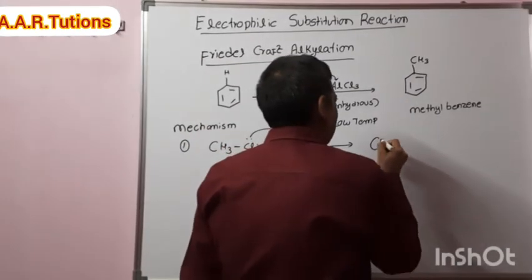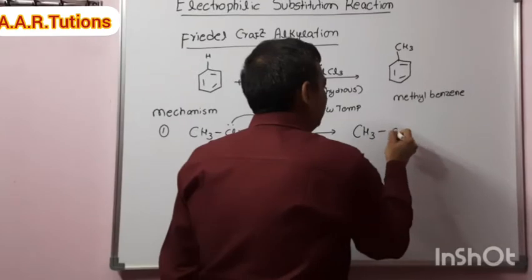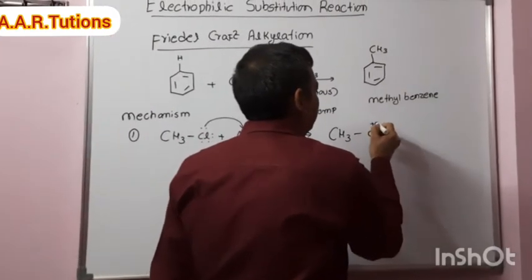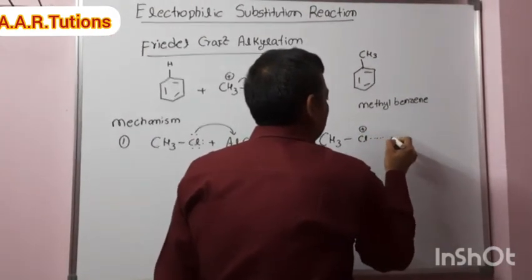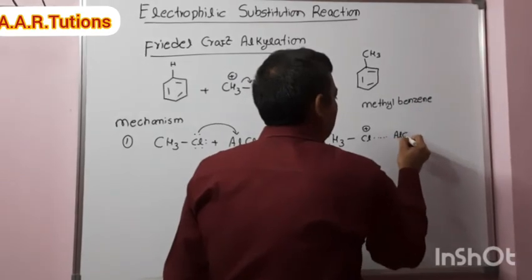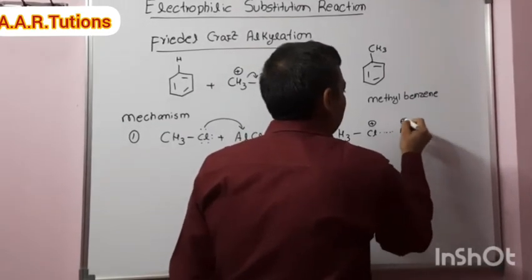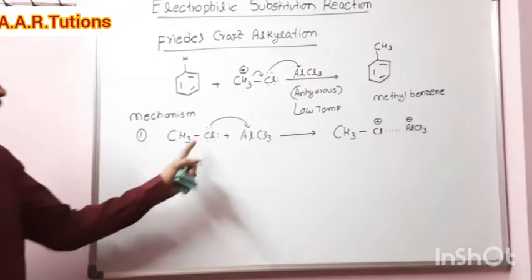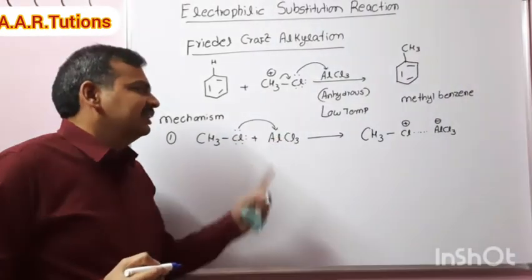So CH3 Cl with a positive charge, and there is a weak bond between Cl and AlCl3. One of the lone pairs forms a coordinate complex with AlCl3.